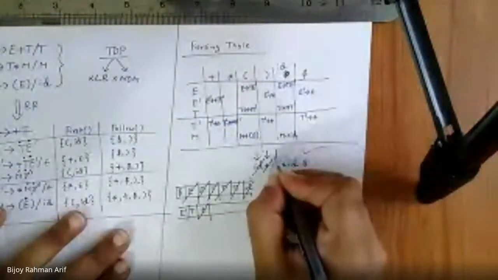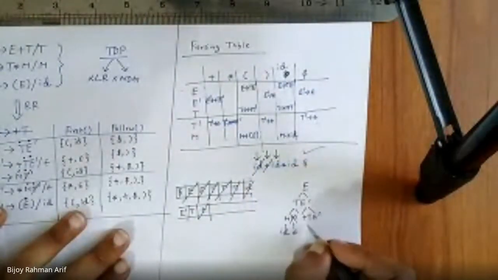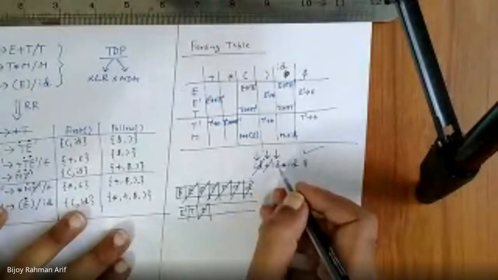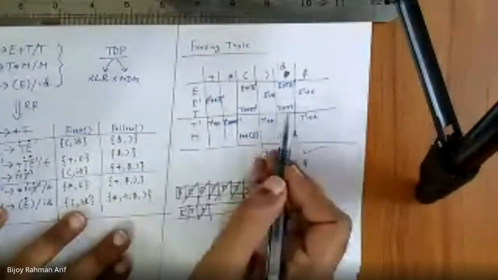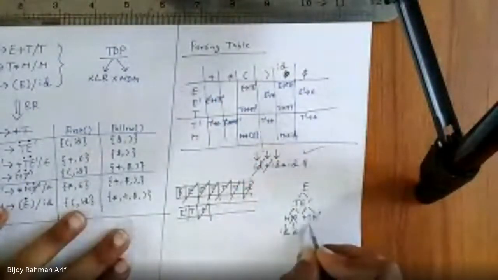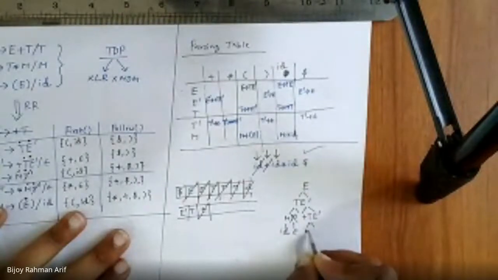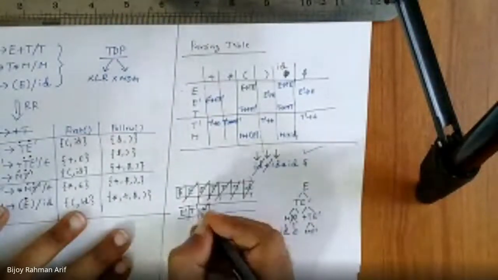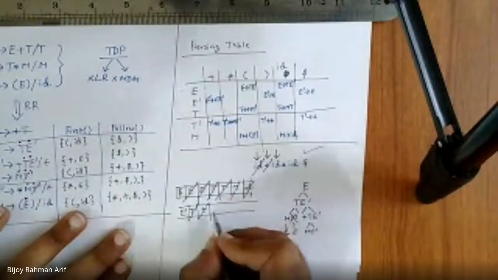Then the lookahead is going to be id. So T is seeing id. So T would become empty dash. So T would be crossed out, put it in the reverse way, T dash